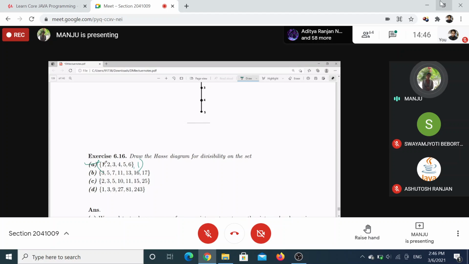So 1 will be at bottom, right? A is related to B, so A will be at bottom. So this is your 1. 1 divides everything, so this is a unique bottom. 2 and 3, same level. Any relation between 2 and 3? No. And 5? Also no.